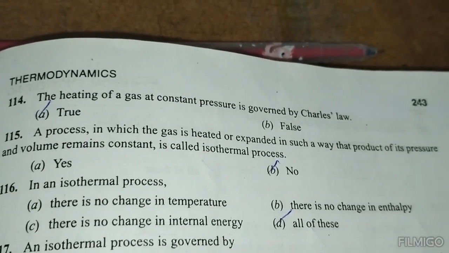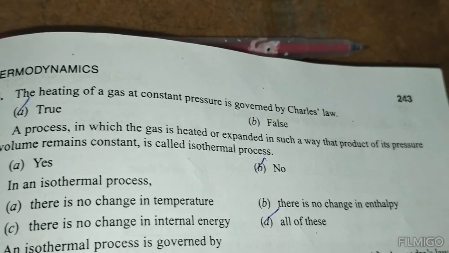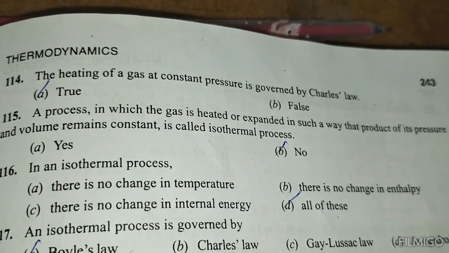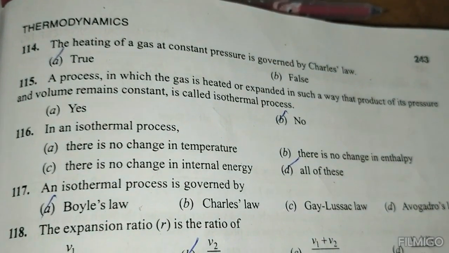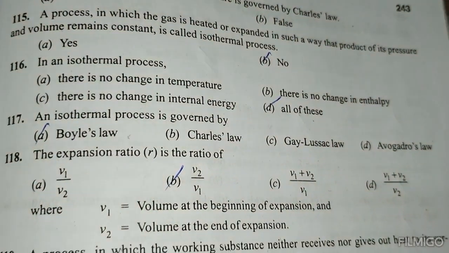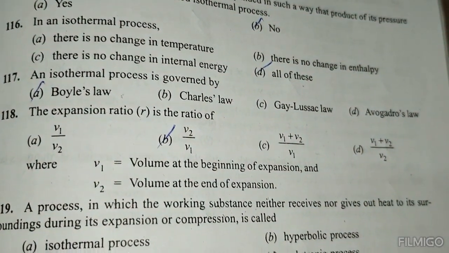True. A process in which the gas is heated and expanded in such a way that the product of pressure and volume remains constant is called isothermal. This is no. In an isothermal process, all of the above. An isothermal process is governed by Boyle's law. The expansion ratio is the ratio of V2 by V1.